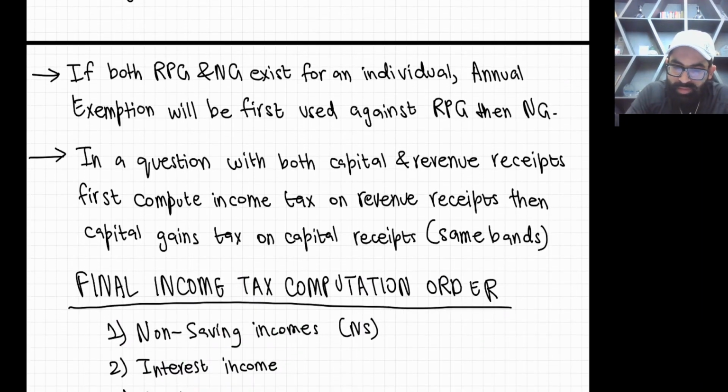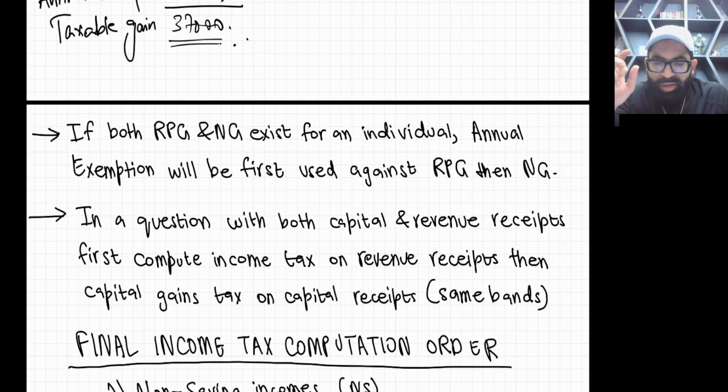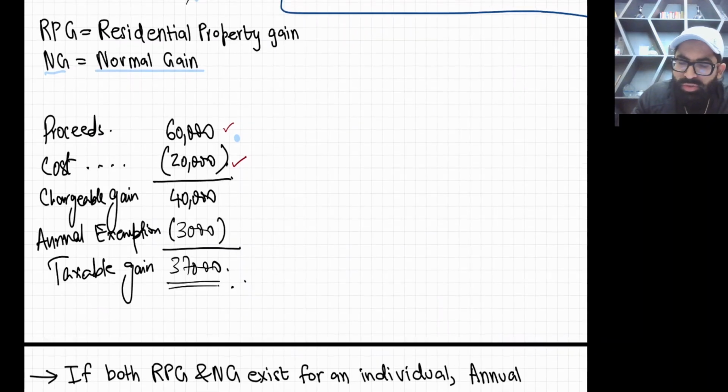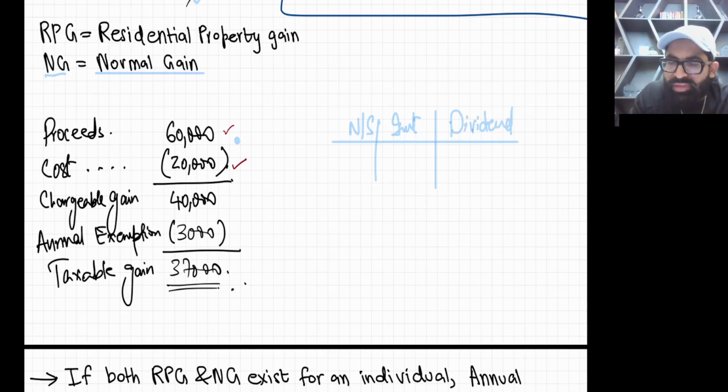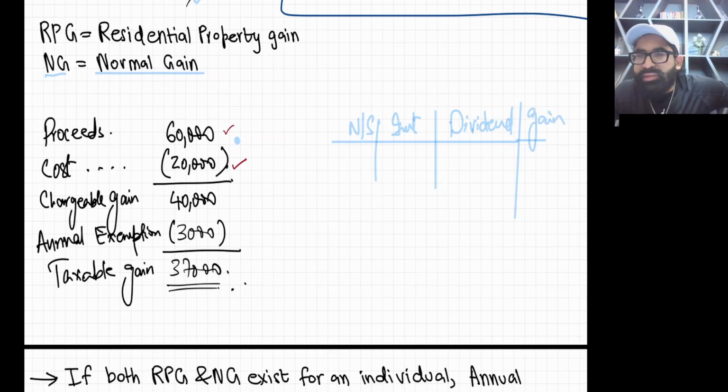Now, one question as a student you may ask, sir, hope you remember we used to work like this. In the previous income tax, we were doing non-saving, then interest, then dividend. Hope you remember the famous three columns: non-saving, interest, dividend. Now, as a student, you may ask, sir, can we make the fourth column of gains? No, no, that's not allowed.